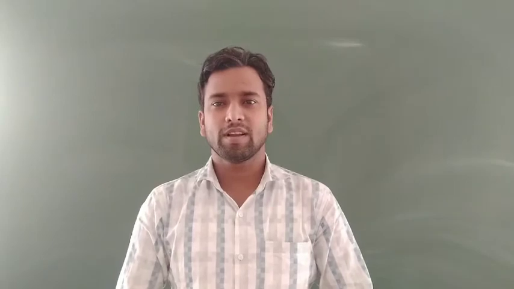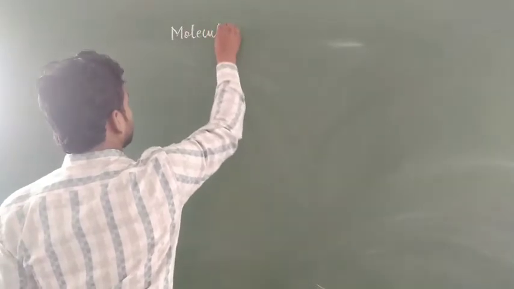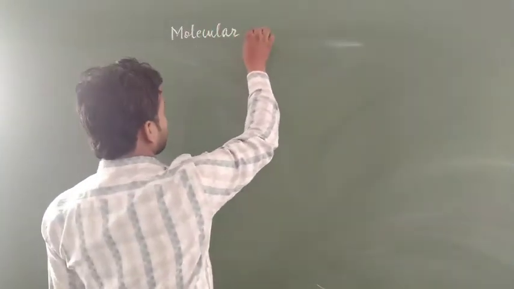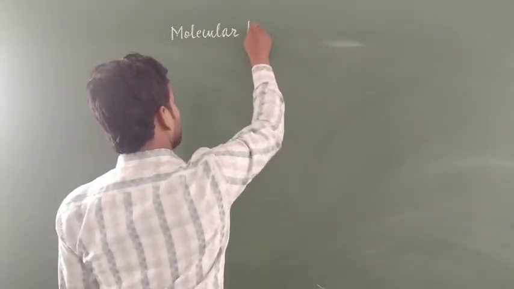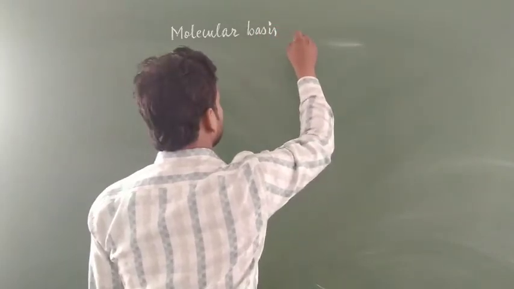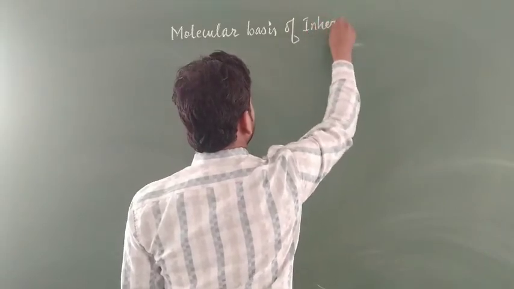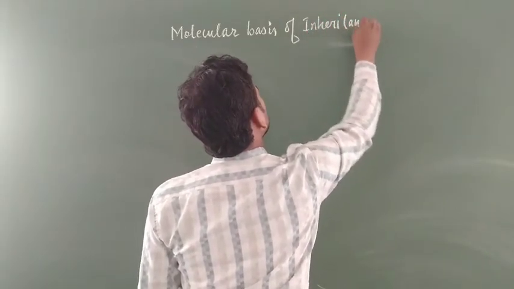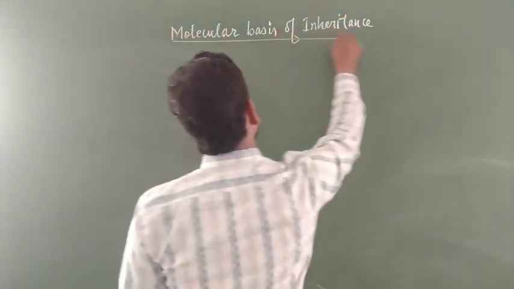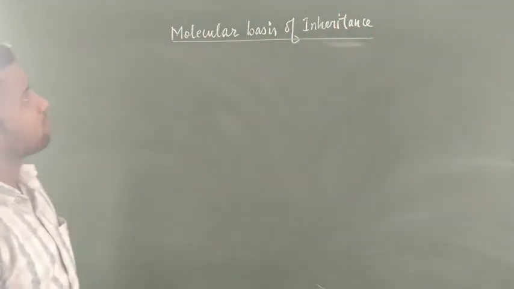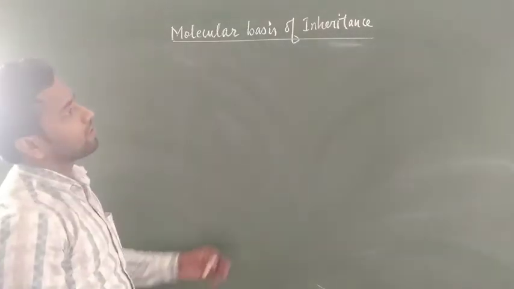We are going to learn in this class molecular basis of inheritance of class 12. Students, in previous classes you have studied many chapters from class 12, one of which is principle of inheritance and variation. In this class we are going to learn the topic molecular basis of inheritance.